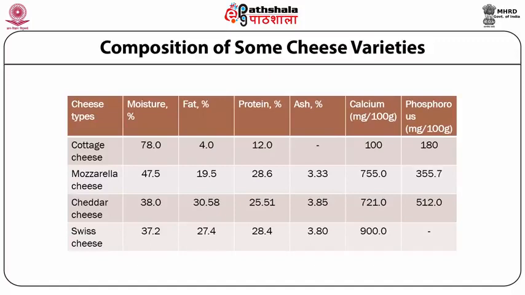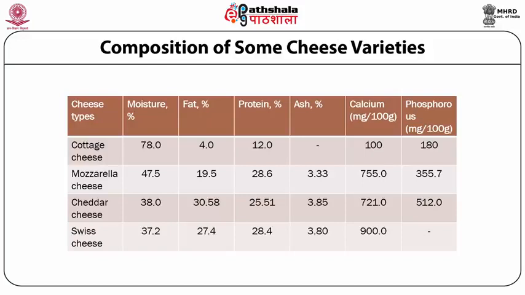Composition of some specific cheese varieties. In this particular slide, I have tried to show the composition of cottage cheese and mozzarella cheese, which are soft varieties, and also the composition of cheddar cheese and Swiss cheese, which are the hard varieties.